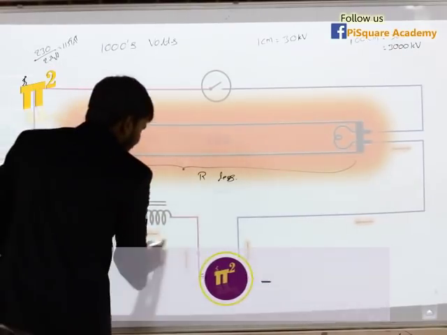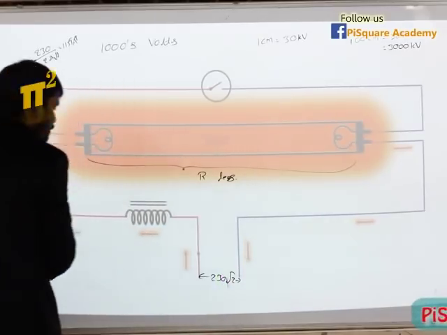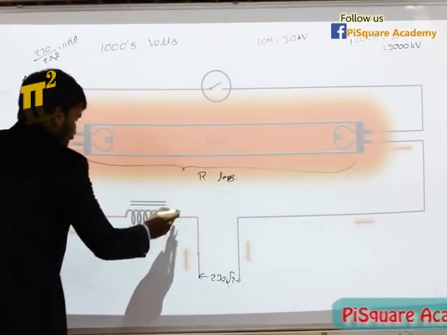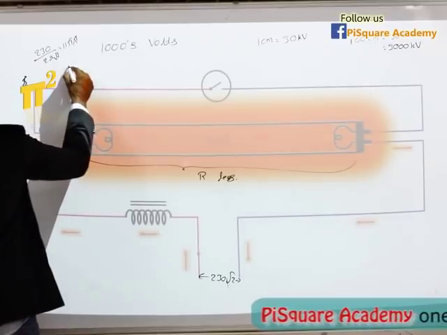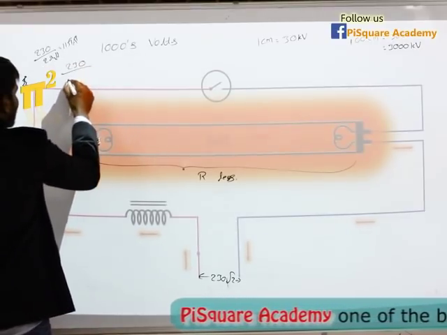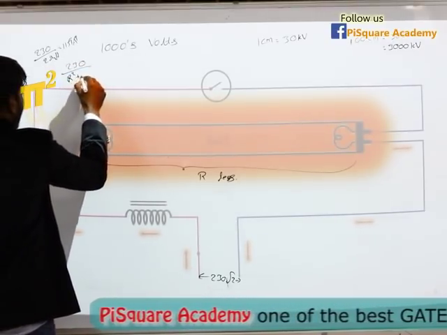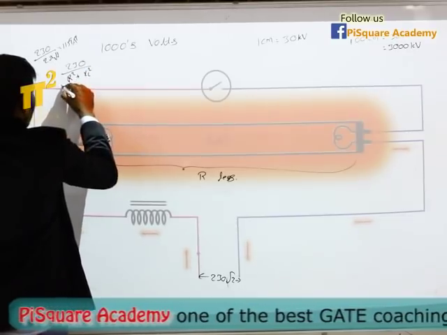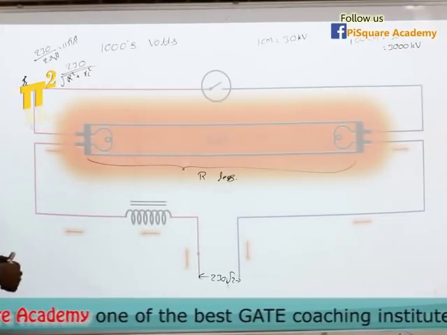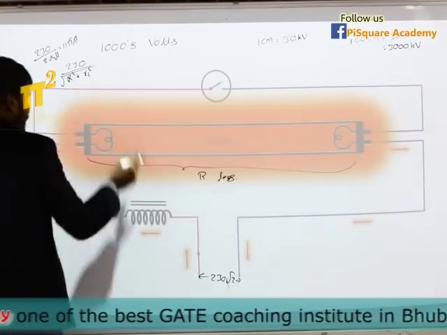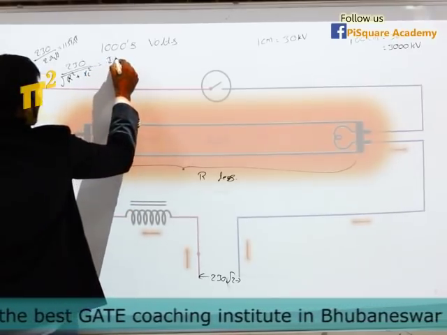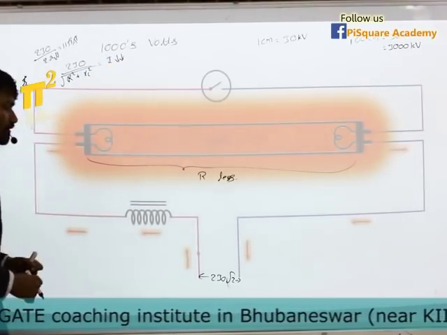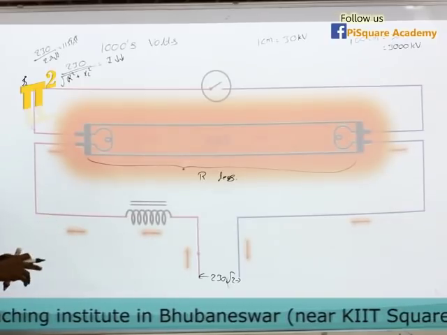Now the thing is, the choke is still there. As in the circuit, choke is still there. The opposition offered is not just R, it is square root of R squared plus XL squared. Now this XL will limit the current within the range. I hope we are clear.